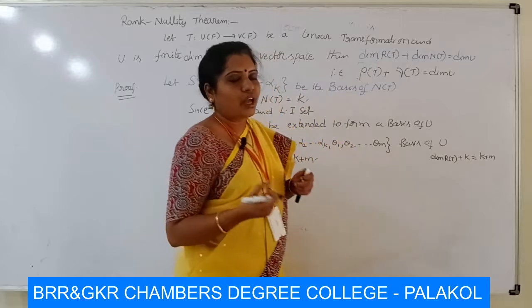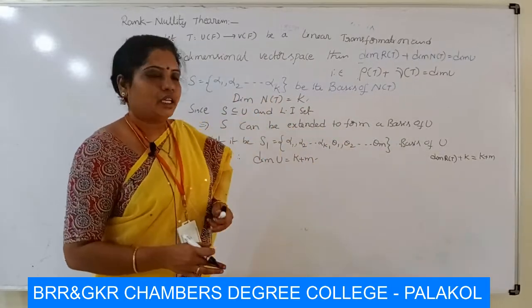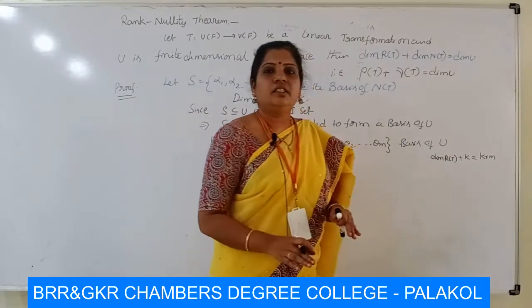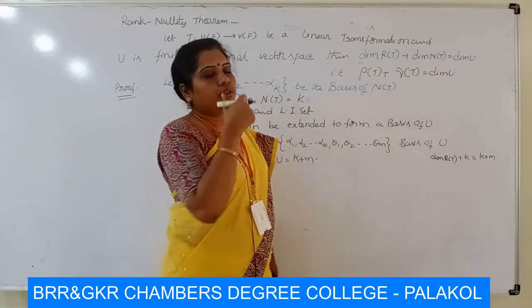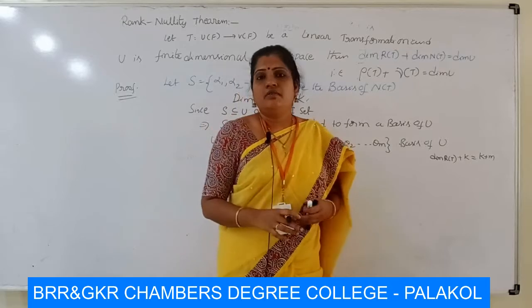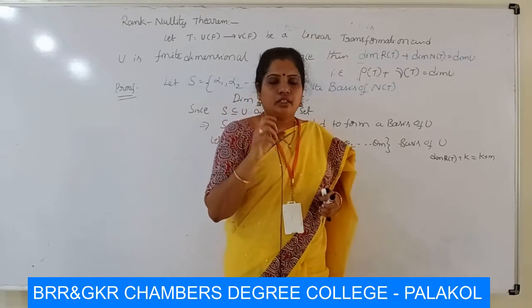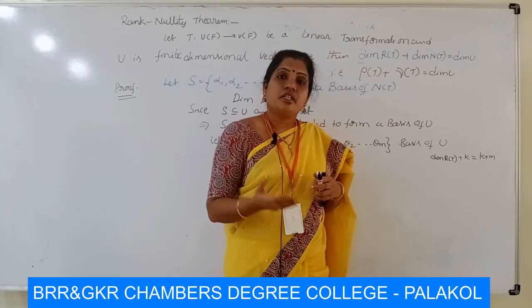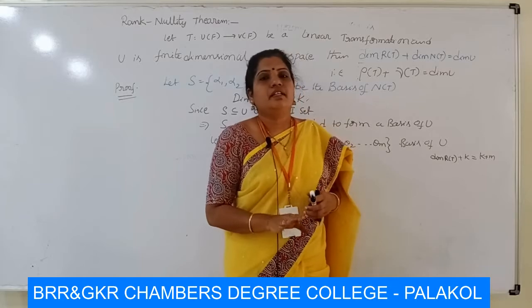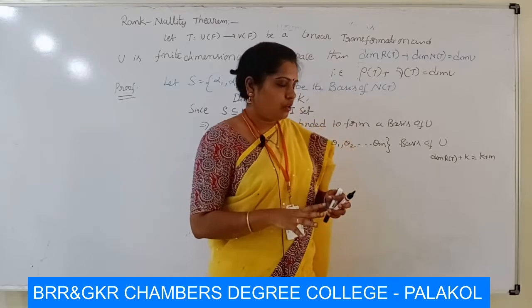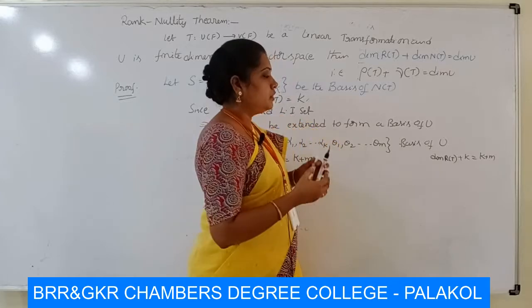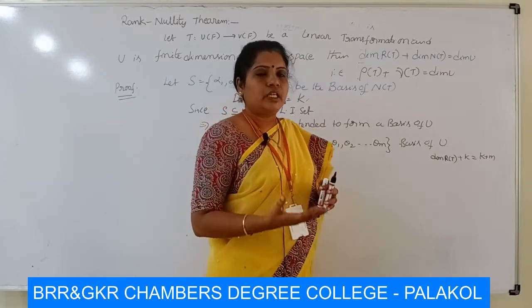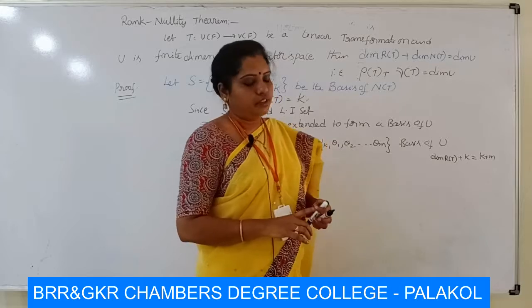So we have to prove that the dimension of R of T is m. When the dimension of R of T is m, R of T has a basis which contains m elements. So we consider a set with m elements and show that it is a basis of R of T.